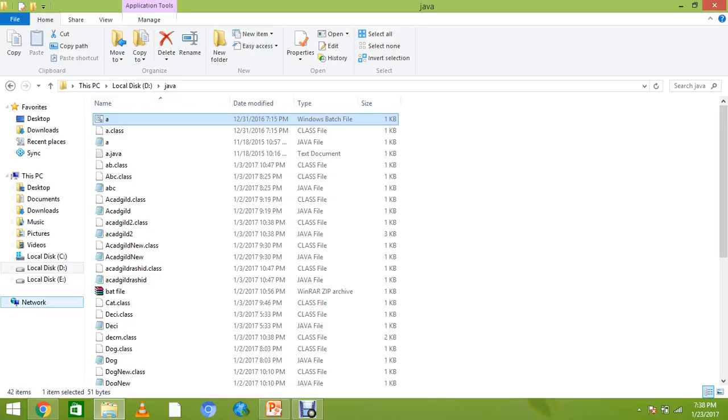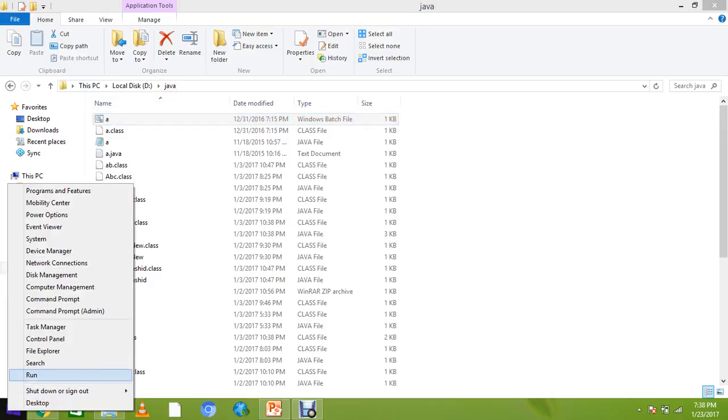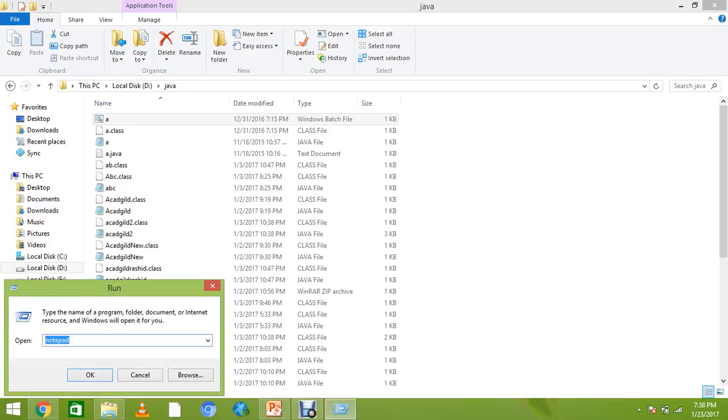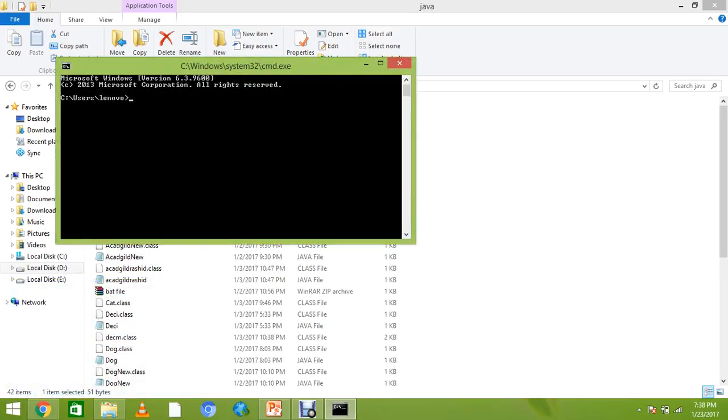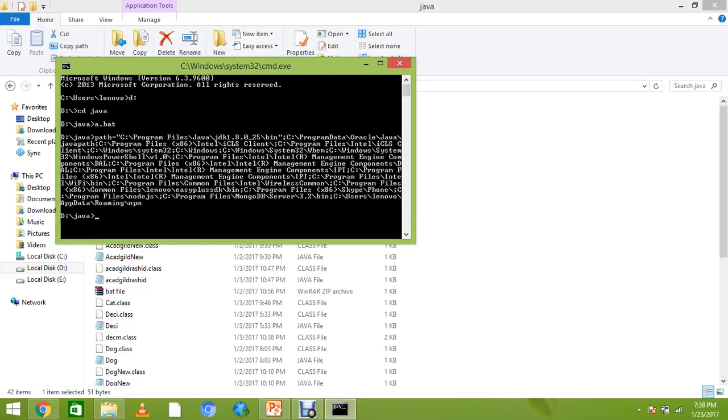Then go to run, say cmd, say d colon, and cd java, and call your bat file. So your path will be set here.